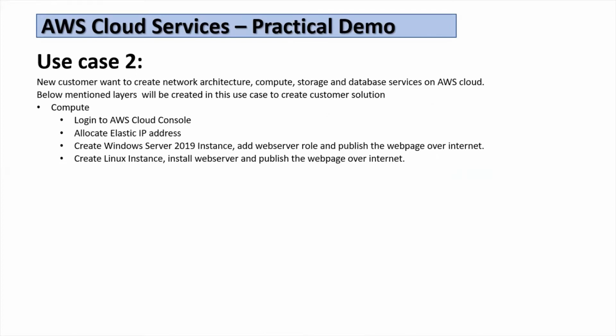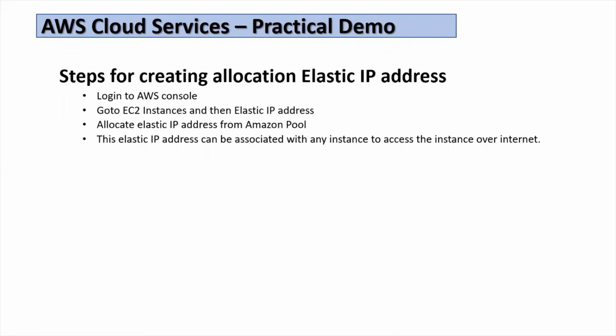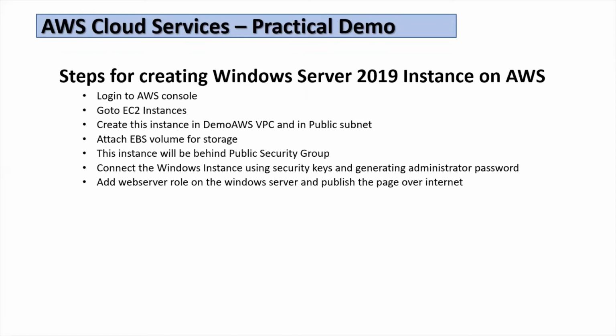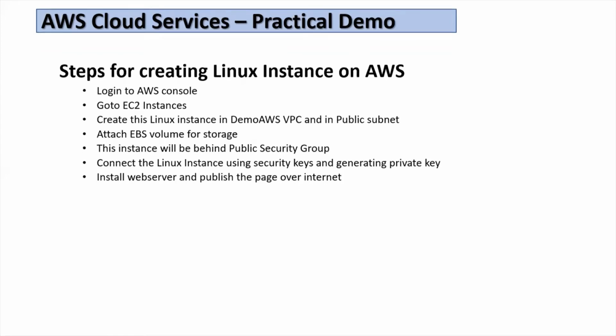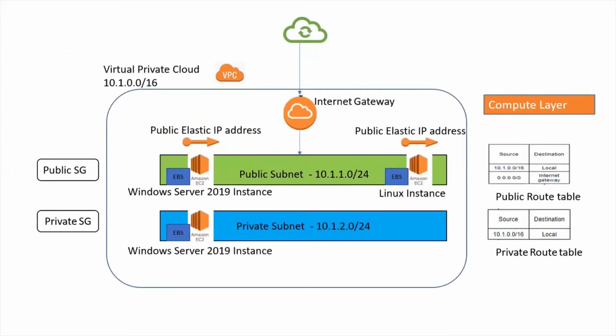Similarly, creating a Linux instance, installing a web server, and publishing the web page over the internet. That was covered in use case two. Here is the high-level diagram of what we did in the practical. We created subnets, installed machines in them, and allocated elastic IPs. This is the compute layer added as part of the practical demonstration.